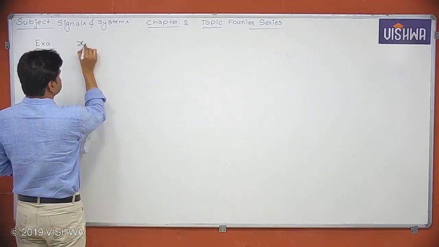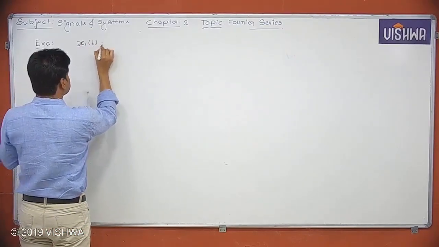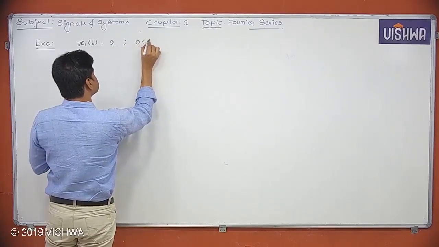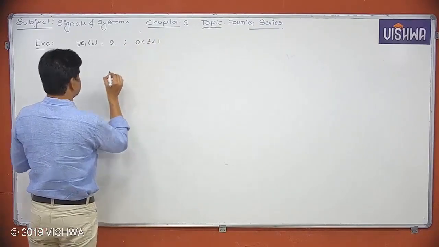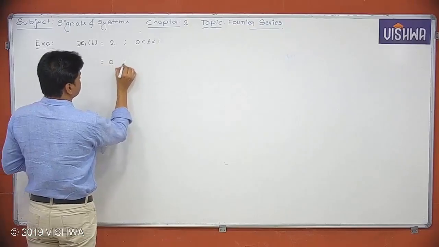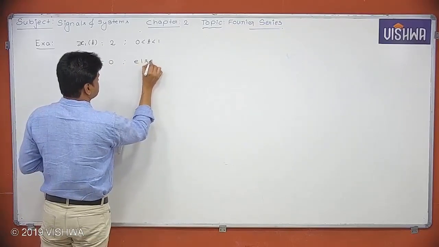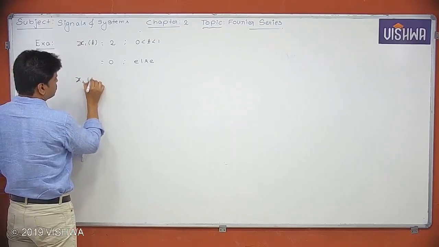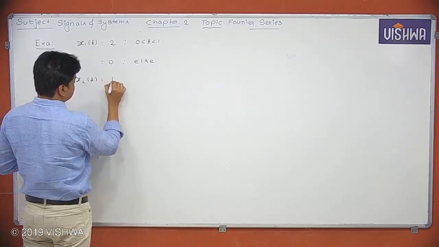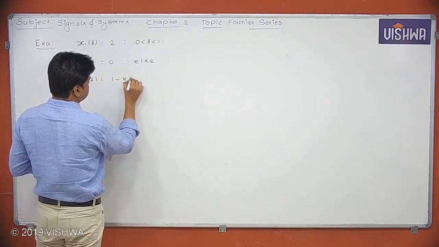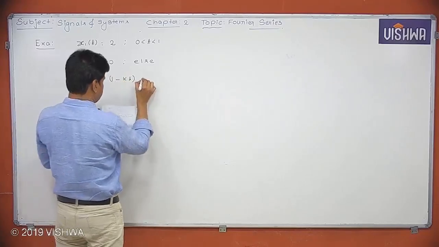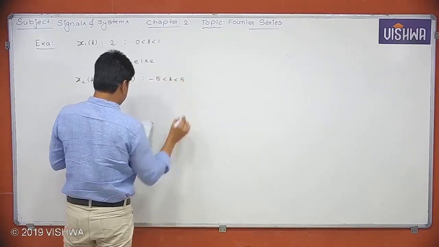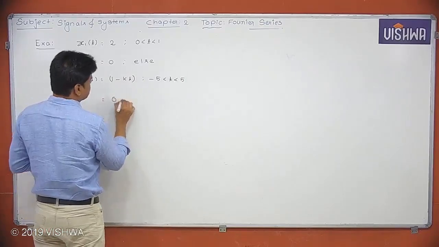x1 of t is equal to 2 between 0 less than t less than 1, is equal to 0 elsewhere. Okay. x2 of t is equal to 1 minus kt, for minus 5 less than t less than 5, and is equal to 0 elsewhere.